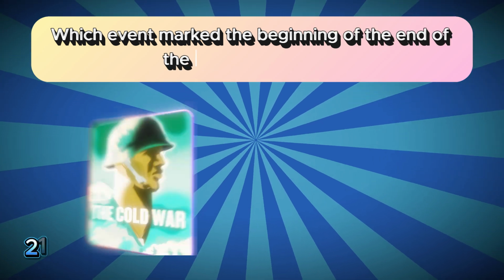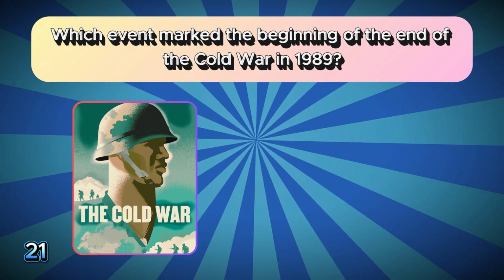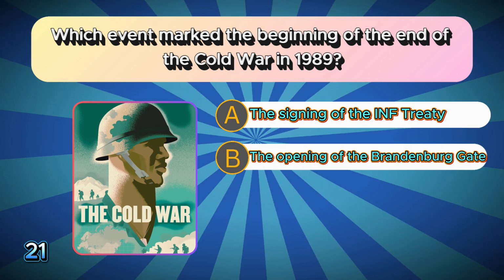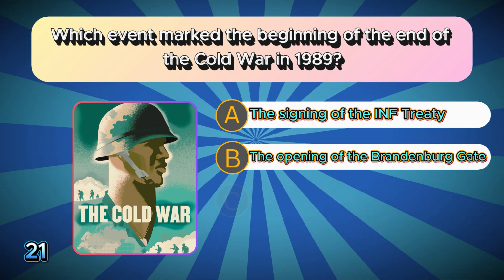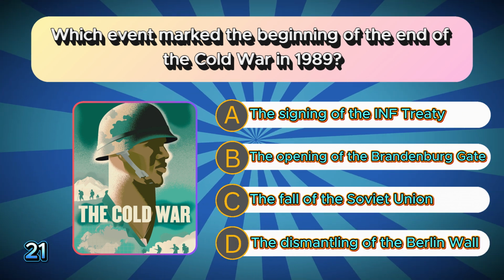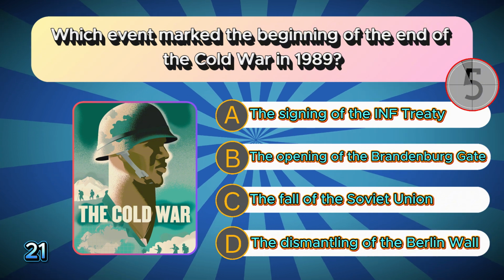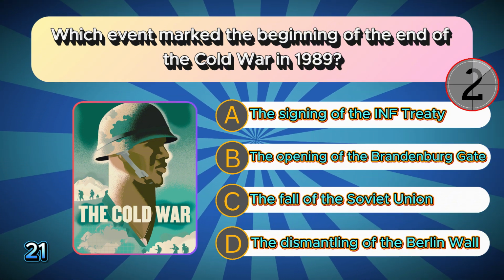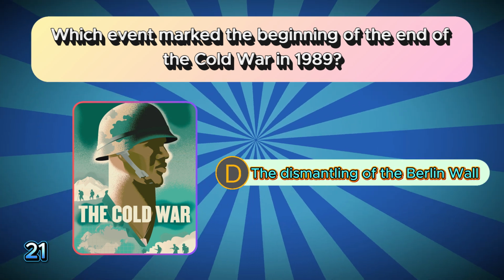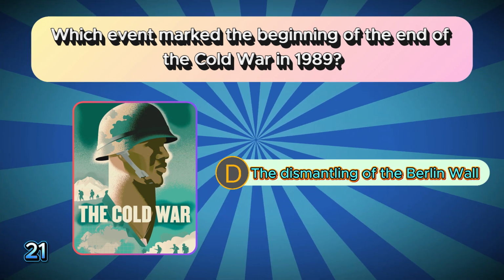Let's finish strong. Which event marked the beginning of the end of the Cold War in 1989? A. The signing of the INF Treaty. B. The opening of the Brandenburg Gate. C. The fall of the Soviet Union. D. The dismantling of the Berlin Wall. The correct answer is D. The dismantling of the Berlin Wall.